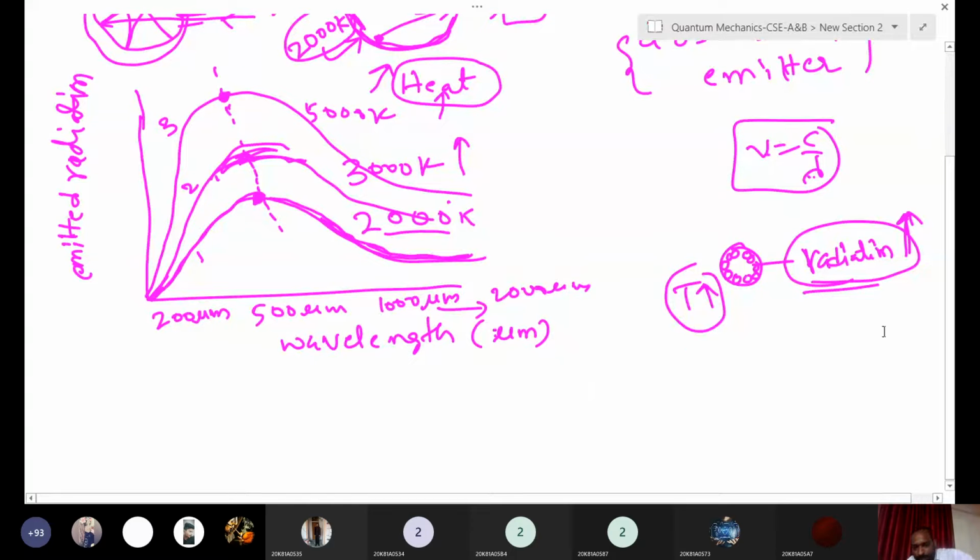Let us see an example here. Suppose you have a gas stove or a wooden stove, where you are burning some sticks. While these sticks are burning, you get the maximum temperature.